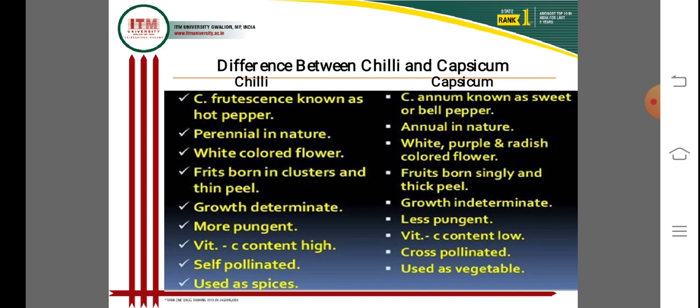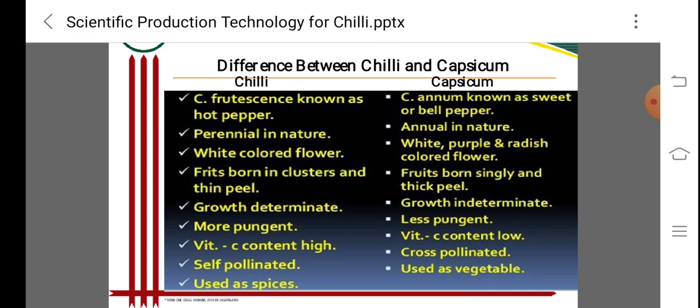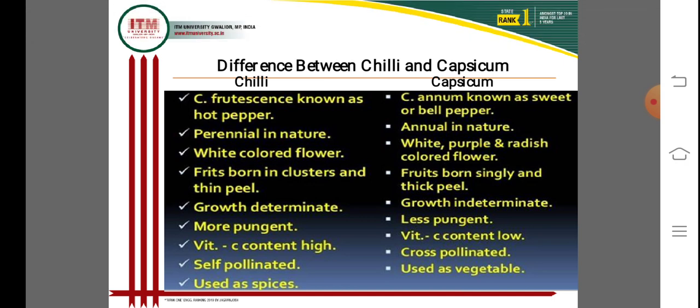Capsicum is annual in nature, with white, purple or reddish flowers. Fruits are borne singly with thick peel, growth is indeterminate, less pungent, and vitamin C content is low. It is cross-pollinated or often cross-pollinated, and used as a vegetable after cooking or for some other uses also.